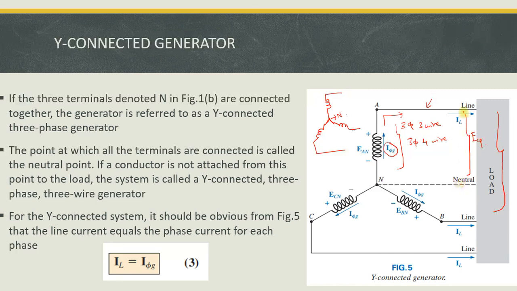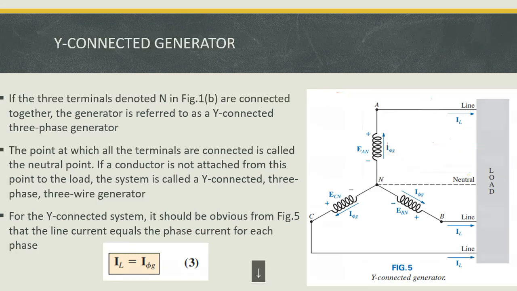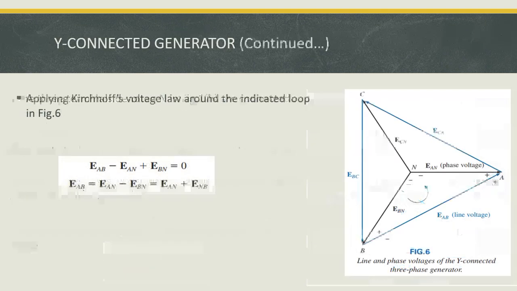When we measure across the two phases, it is called the line voltage. So we see the relation between the phase voltages and line voltages. Now you see here, the outermost blue color lines are the line voltages, and the inner lines in black color are taken as phase voltages.